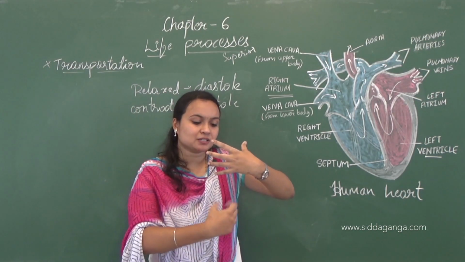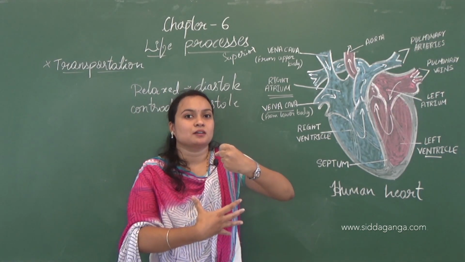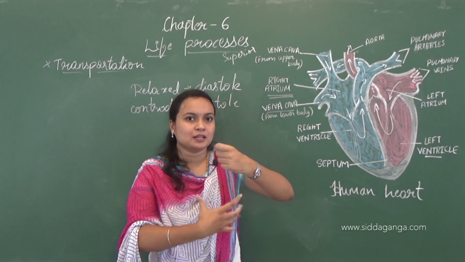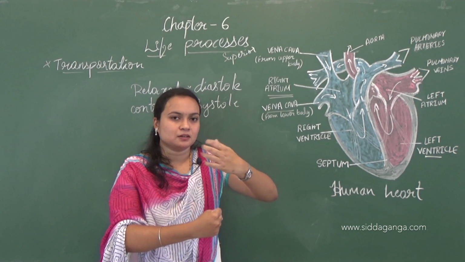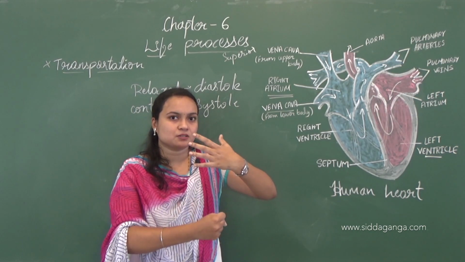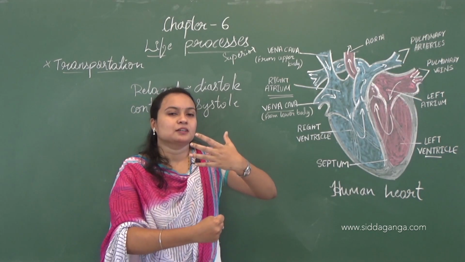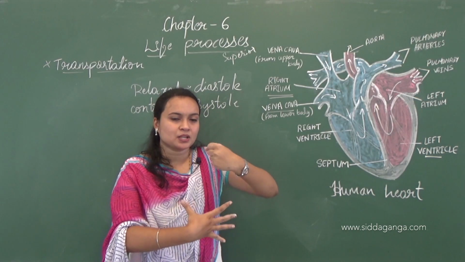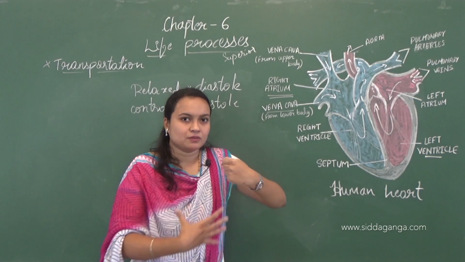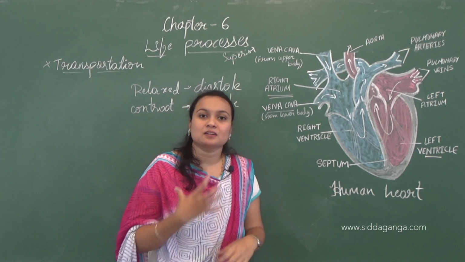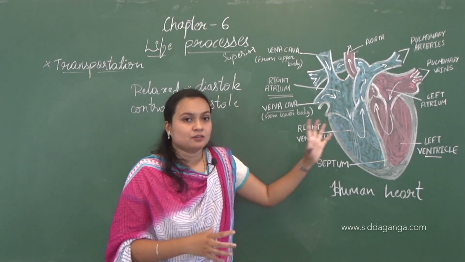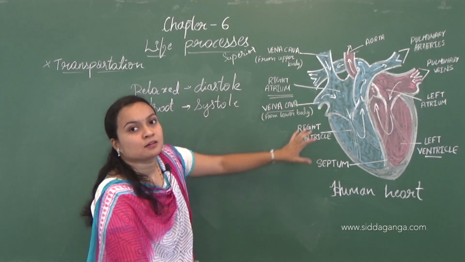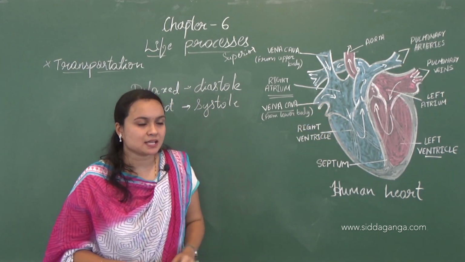After that the ventricle relaxes while the atrium is in systole, like this. So there is diastole in the atrium and diastole in the ventricle alternating with systole. This is the process of contraction and relaxation which takes place in the auricle as well as in the ventricle.